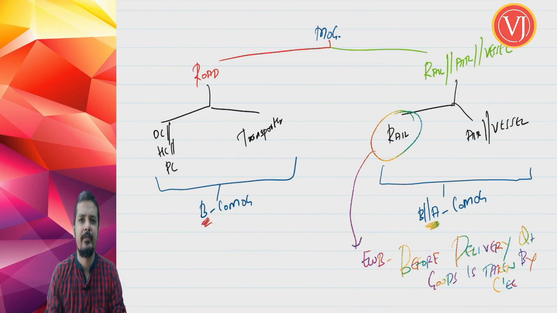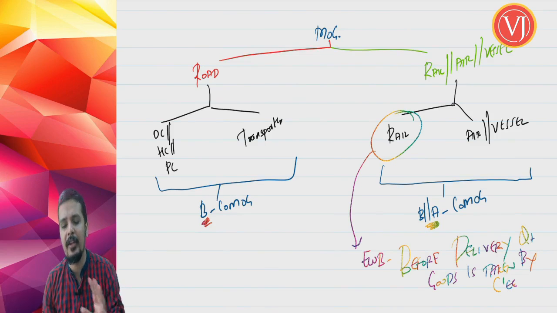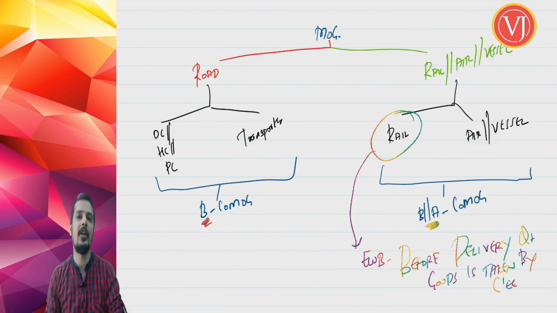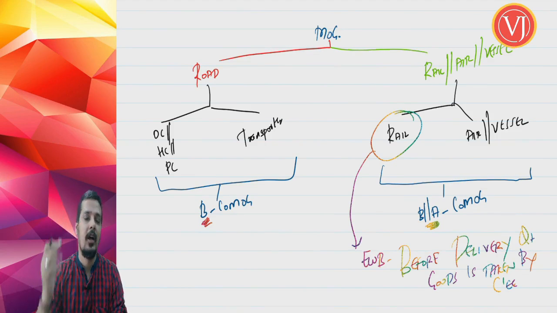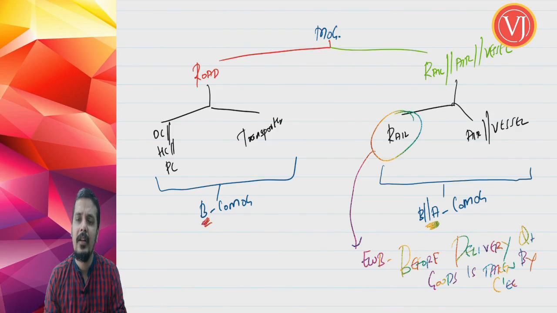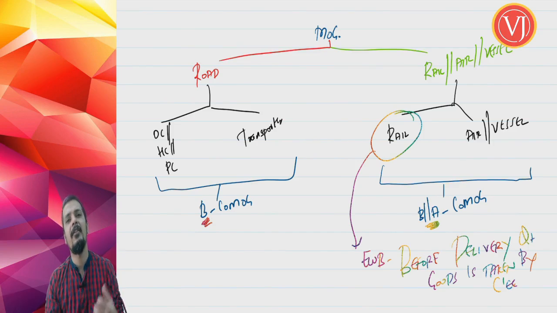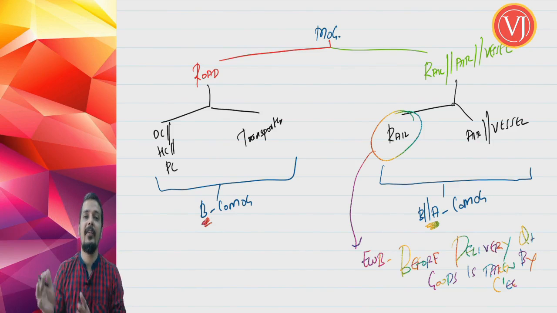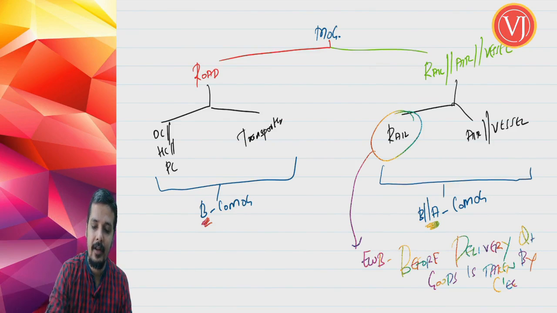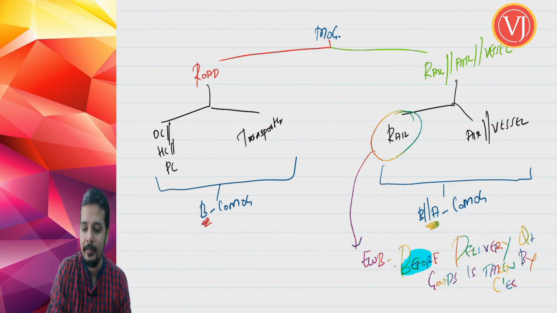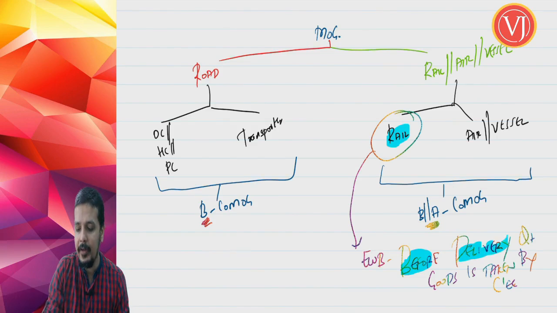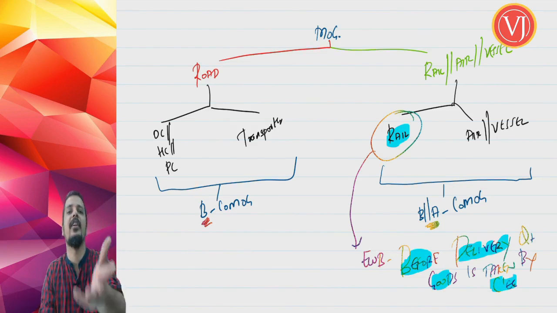For air and vessel, they are not talking specifically anything about it, but it means within a reasonable period of time. So when something specific is not given, it doesn't mean that you are not required to generate e-way bill or you are going to generate e-way bill after a month or a year. Within a reasonable period. Right. So this is a special point for rail. For all the three categories, rail, air and vessel, they have said that you can generate e-way bill before or even after the commencement of movement of goods. But for rail, they have given the end time limit. What is the end time limit for rail? Before the delivery of goods is taken by the consignee, at least before that generate e-way bill.